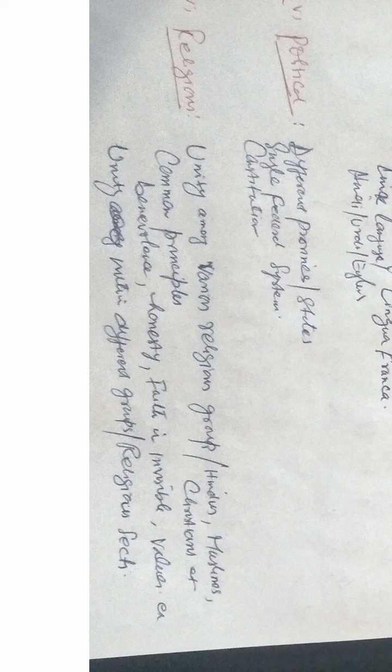Then there are sects within every religion. For example, in Islam we have different sections. In Hinduism there are different sections. In Christianity there are different sections. In Sikhism also there are different sections. But despite these sections, they have the religion in common. This unites them. This unites the different sections within a particular religion, and also the common teachings that exist in every religion bring unity.